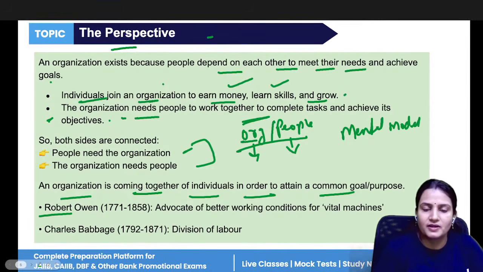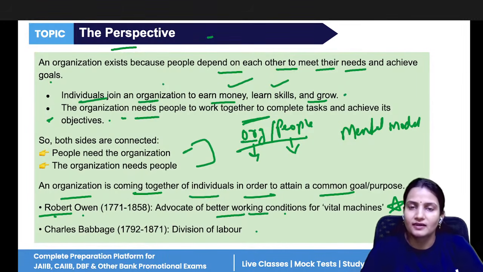Different people have said different things. Robert Owen, the advocate for better working conditions, has said that humans are the workers. So provide them better working conditions because they are the important asset of the company.